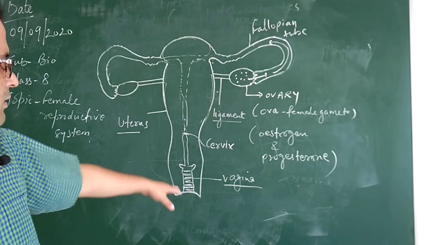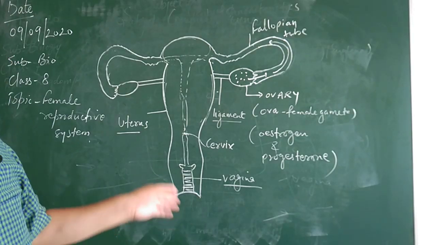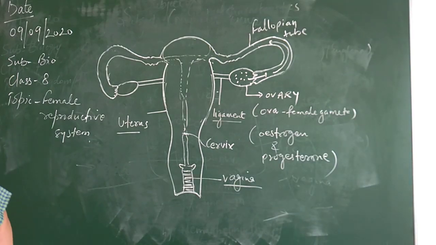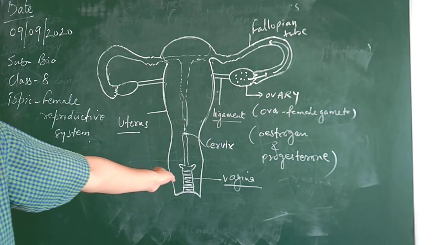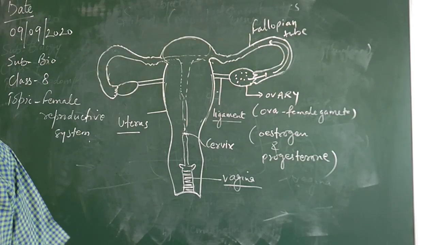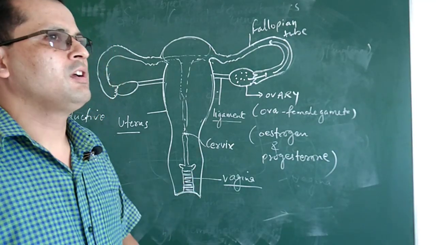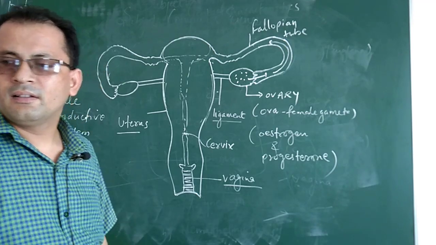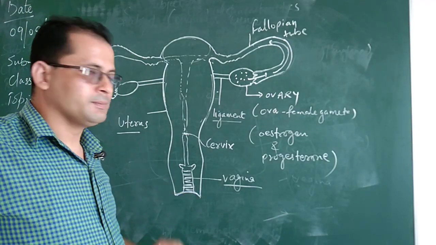The vagina is a muscular organ, and it is also called the birth canal. Why is it known as the birth canal? Because when there is the birth of a child, the baby comes out through this canal only. This vagina has an elastic wall. Why does it have an elastic wall? Because it receives the penis, and during the process of copulation, the penis releases sperms here.